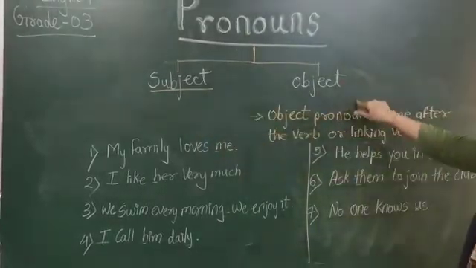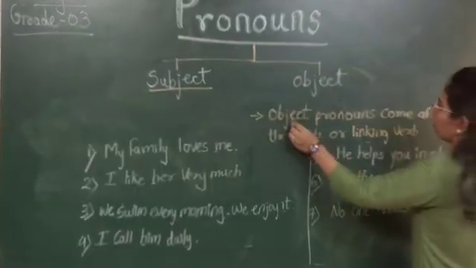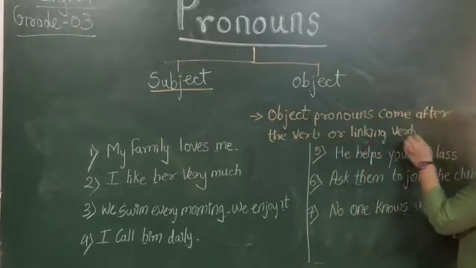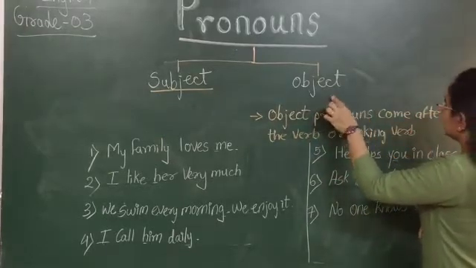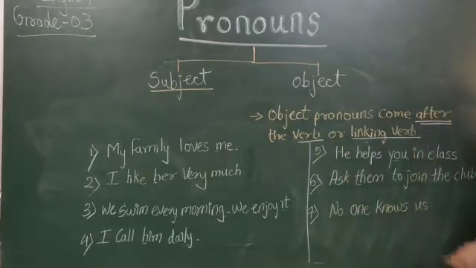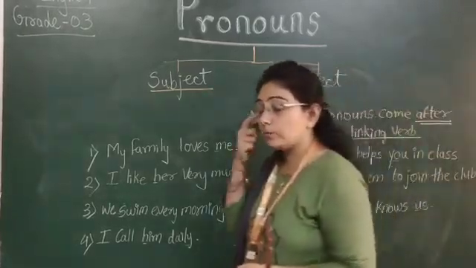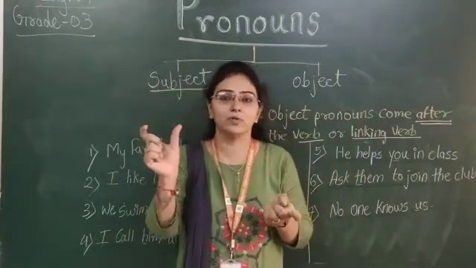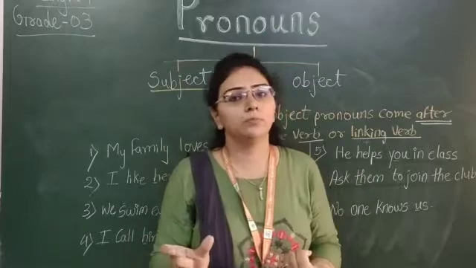It is very opposite in the object pronoun. Object pronouns come after the verb or linking verb. Means the object pronoun is coming after the verb और लिंकिंग वर्ब. मतलब कि जो हमारा ऑब्जेक्ट प्रोनाउन का वर्ड होगा वो वर्ब के बाद में होगा.